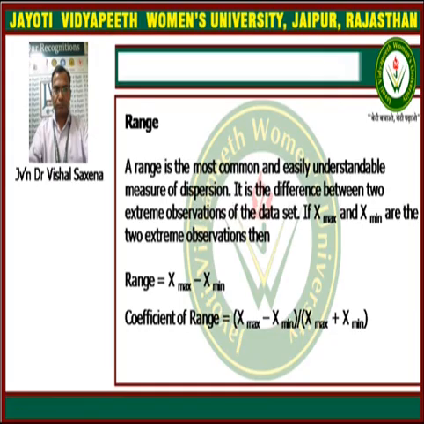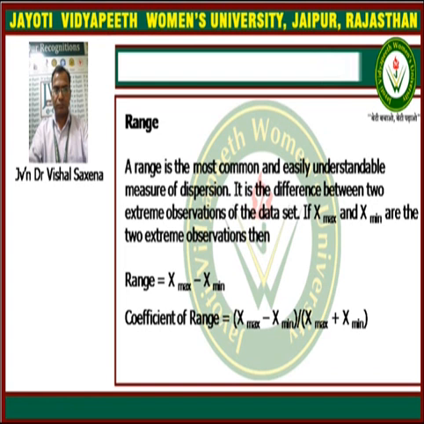In this first slide we have the definition of the range. Range can be defined as the maximum value of data minus minimum value of data. So x maximum minus x minimum is called the range, and it is the most common and easily understandable measure of dispersion. It shows the complete nature of the data set and the spread of the data set.